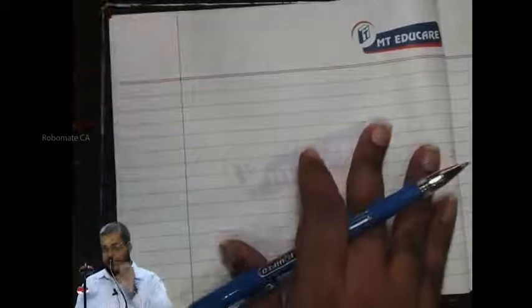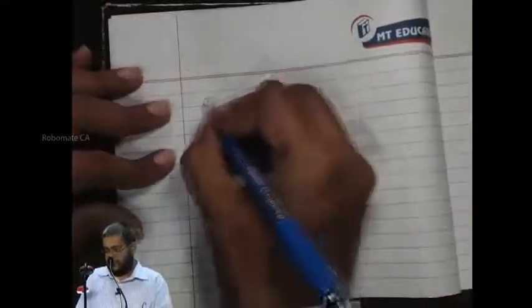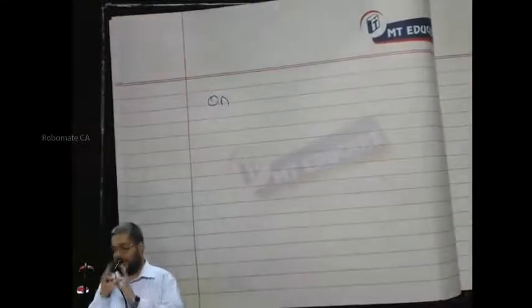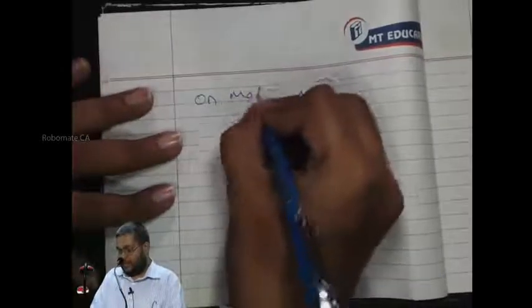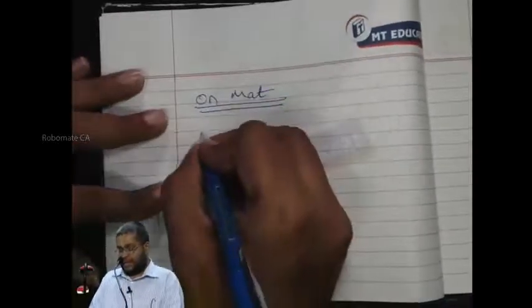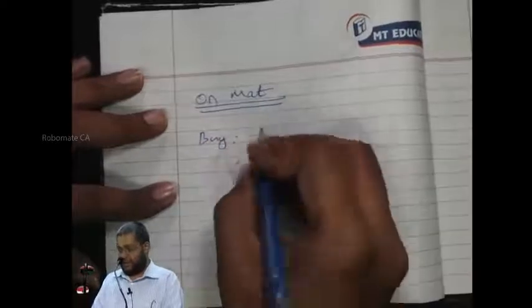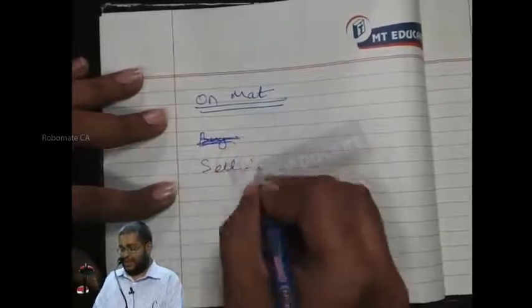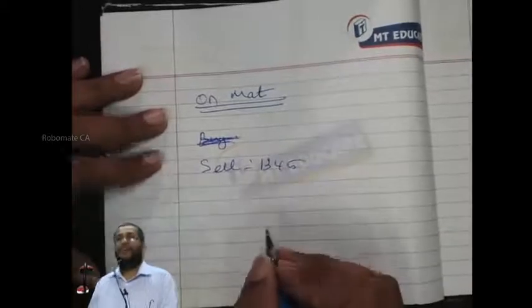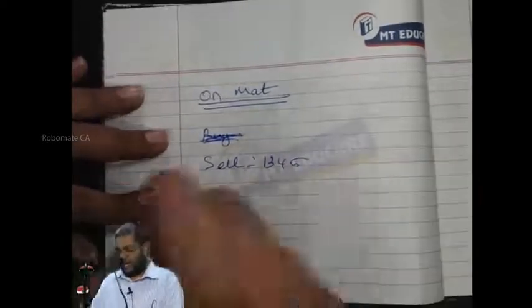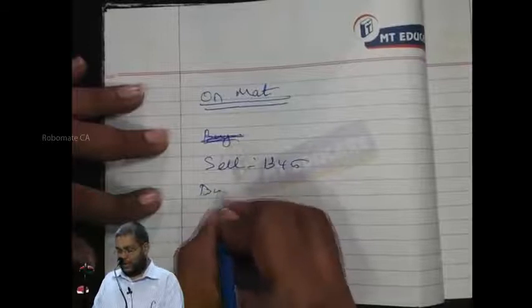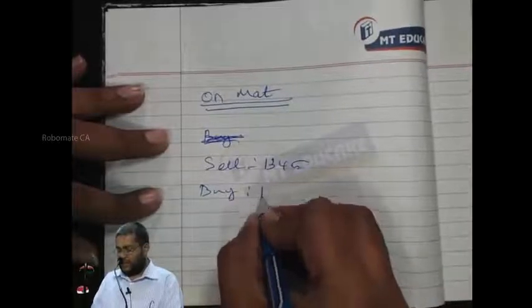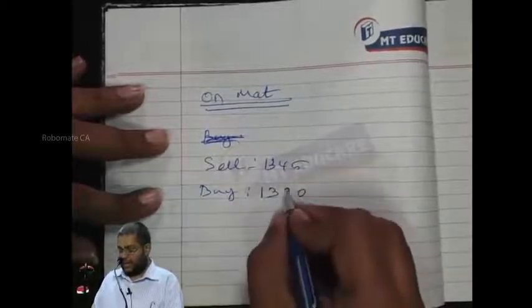Now, tell me, point number 2 or 3? 2. On maturity date, tell me, he is having what position? Sell position at 1,345. He gives a counter buy at what price? 1,390.